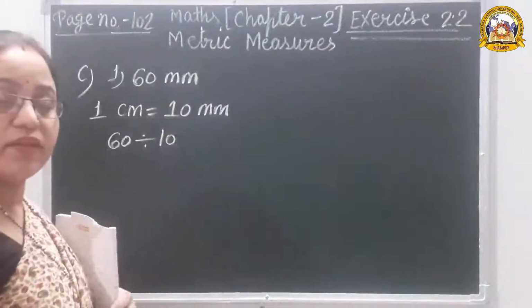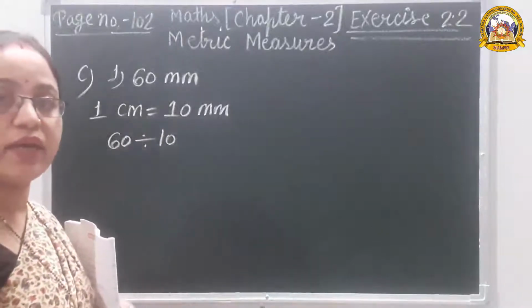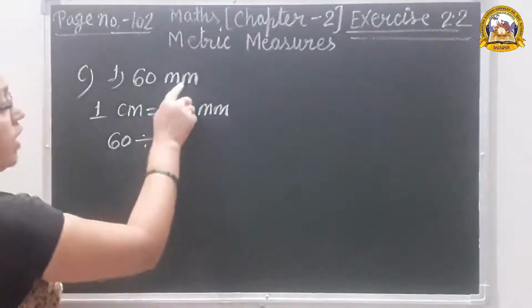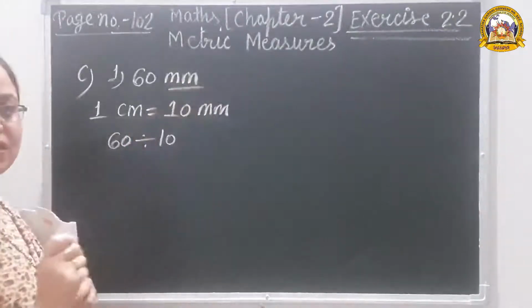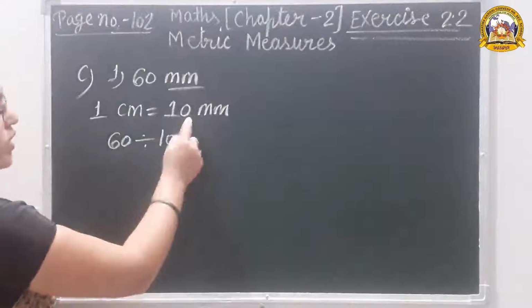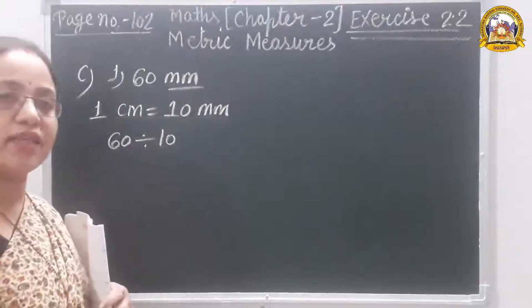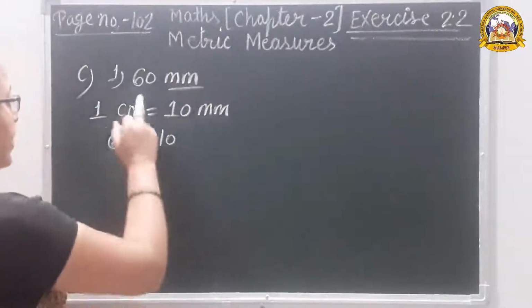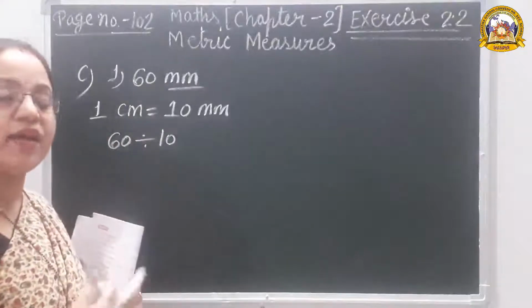Why are we dividing by sometimes 10, sometimes 100, sometimes 1000? Because this is a smaller unit than centimeter. Okay, and when this smaller unit is converted into a bigger unit, we divide. So that is why we divide by 10, 100 or 1000.